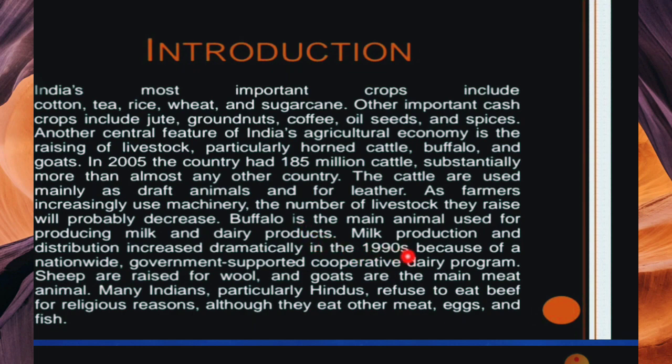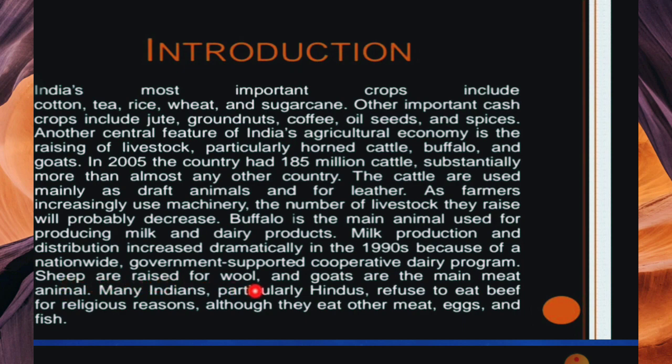Milk production and distribution increased dramatically in the 1990s because of a nationwide government-supported cooperative dairy program. The government supported people so they could open their dairies.